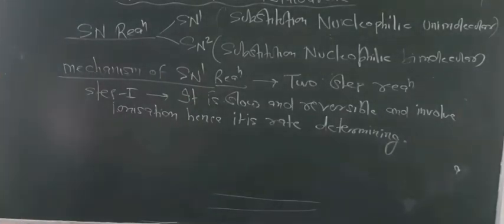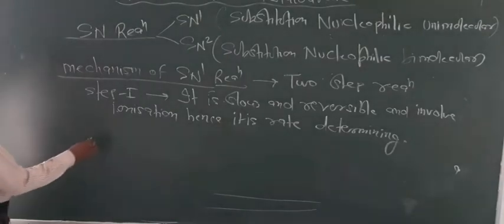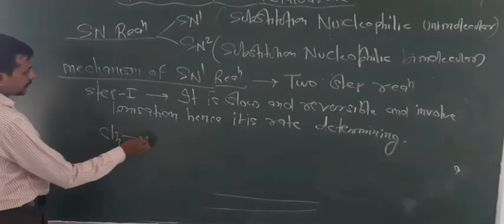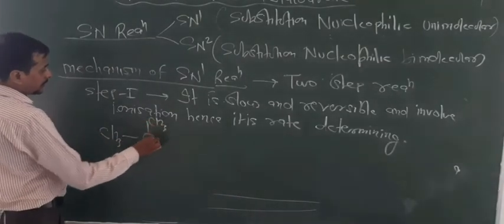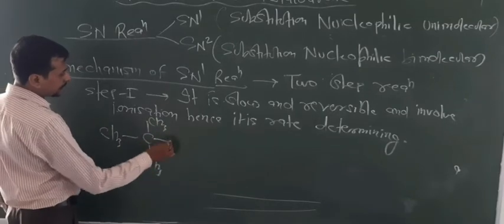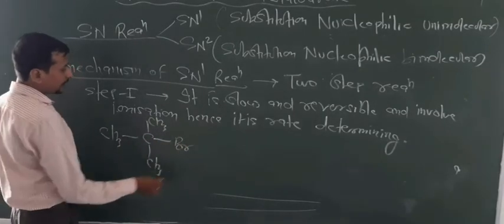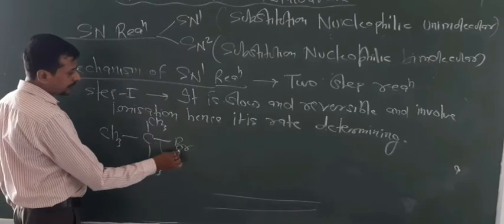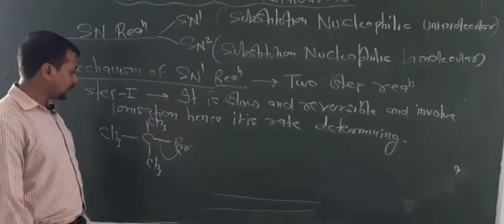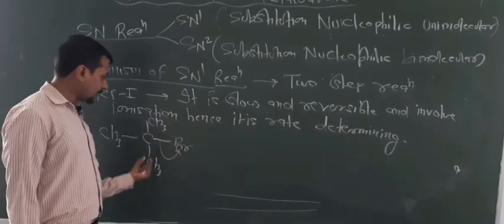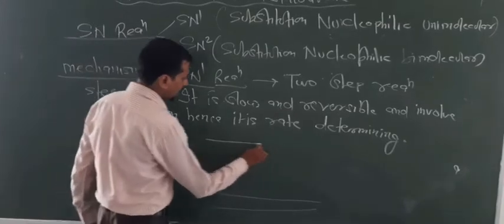Now look at the conditions, what happens here. This carbon is attached with CH3 three times. Now here Br. Then in the first step breaking of bond takes place. The bond breaks like this. This is more electronegative, that's why the bond breaking takes place in this way.